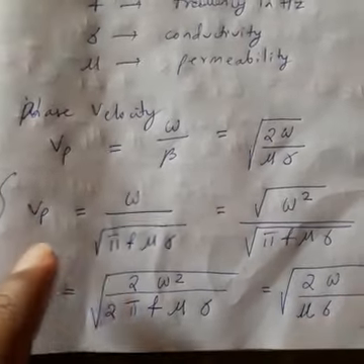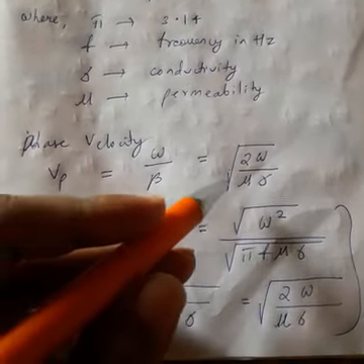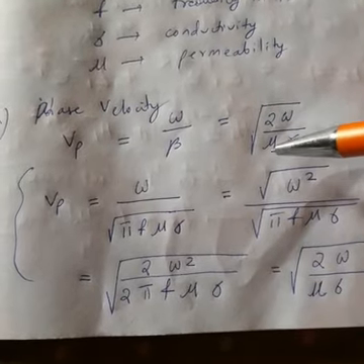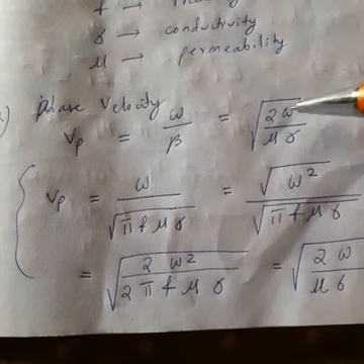So let us put the value and check how much it is coming. So here phase velocity is equal to omega by beta, that is equal to root over of 2 omega by mu into sigma.